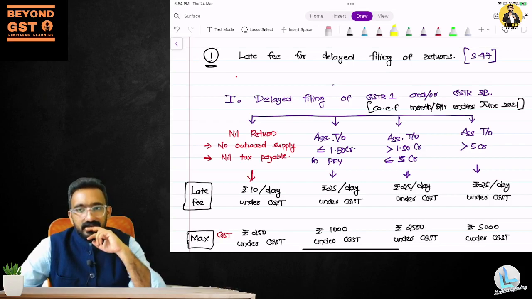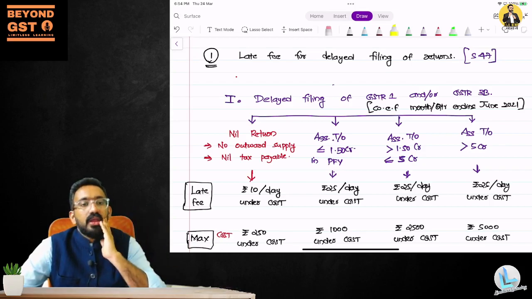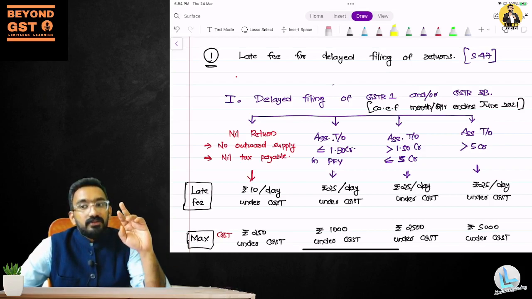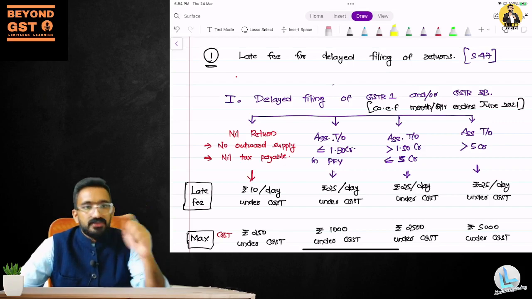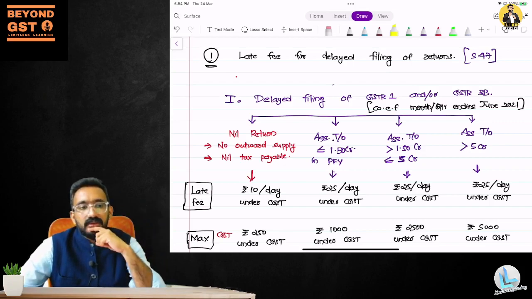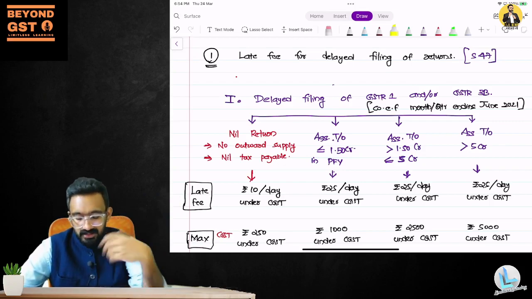The second thing they did is they slashed it. They said we will reduce the per day late fee. But even after reducing the per day late fee, the maximum late fee that was kept was also high. So section 47 had the late fee written down there. The maximum late fee was also very high. Now they have rationalized that okay, late fee has to be reduced.